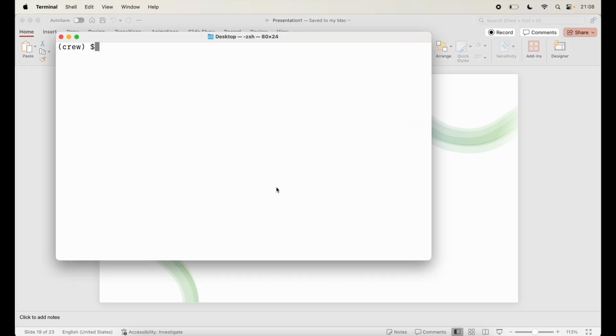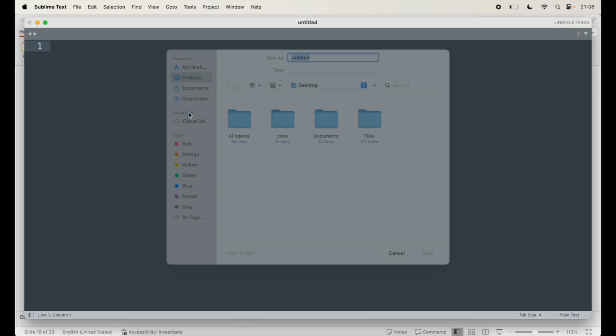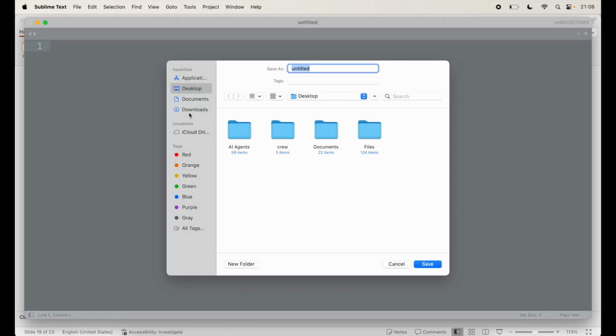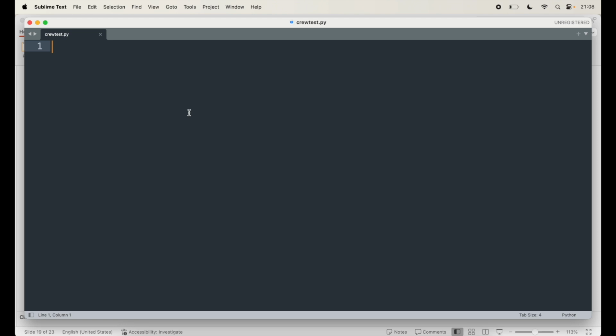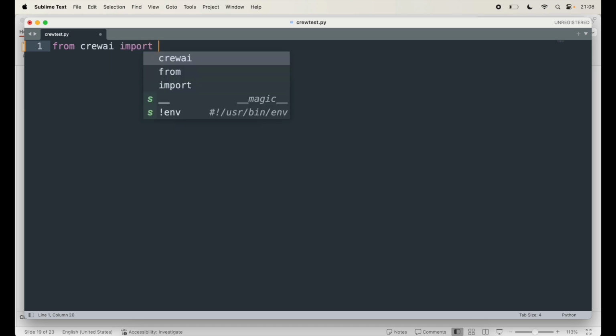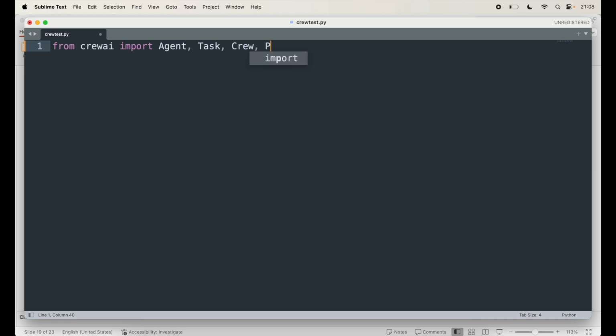So I'm going to start with a Python file. I'm going to open Sublime Text and save this file on my desktop. Call it crew test.py. And here, from the CrewAI library, I am going to import Agent, I'm going to import Task, I am going to import Crew, and I am going to import Process.